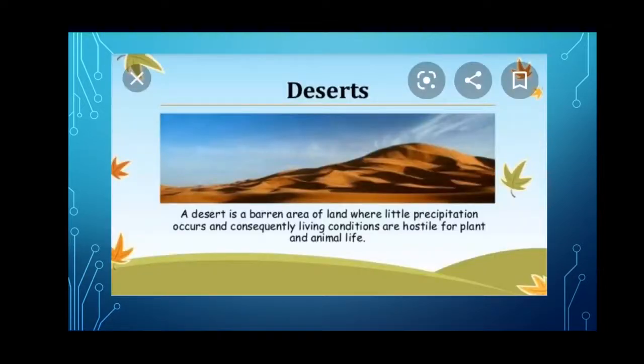Next is desert. A desert is a barren area of land where there is little precipitation, and consequently living conditions are hostile for plant and animal life. So a desert is a very dry area. We feel too much heat, and deserts get less rainfall. There is very little water. Cactus and date palm trees grow in the desert. Camel is called the ship of the desert.